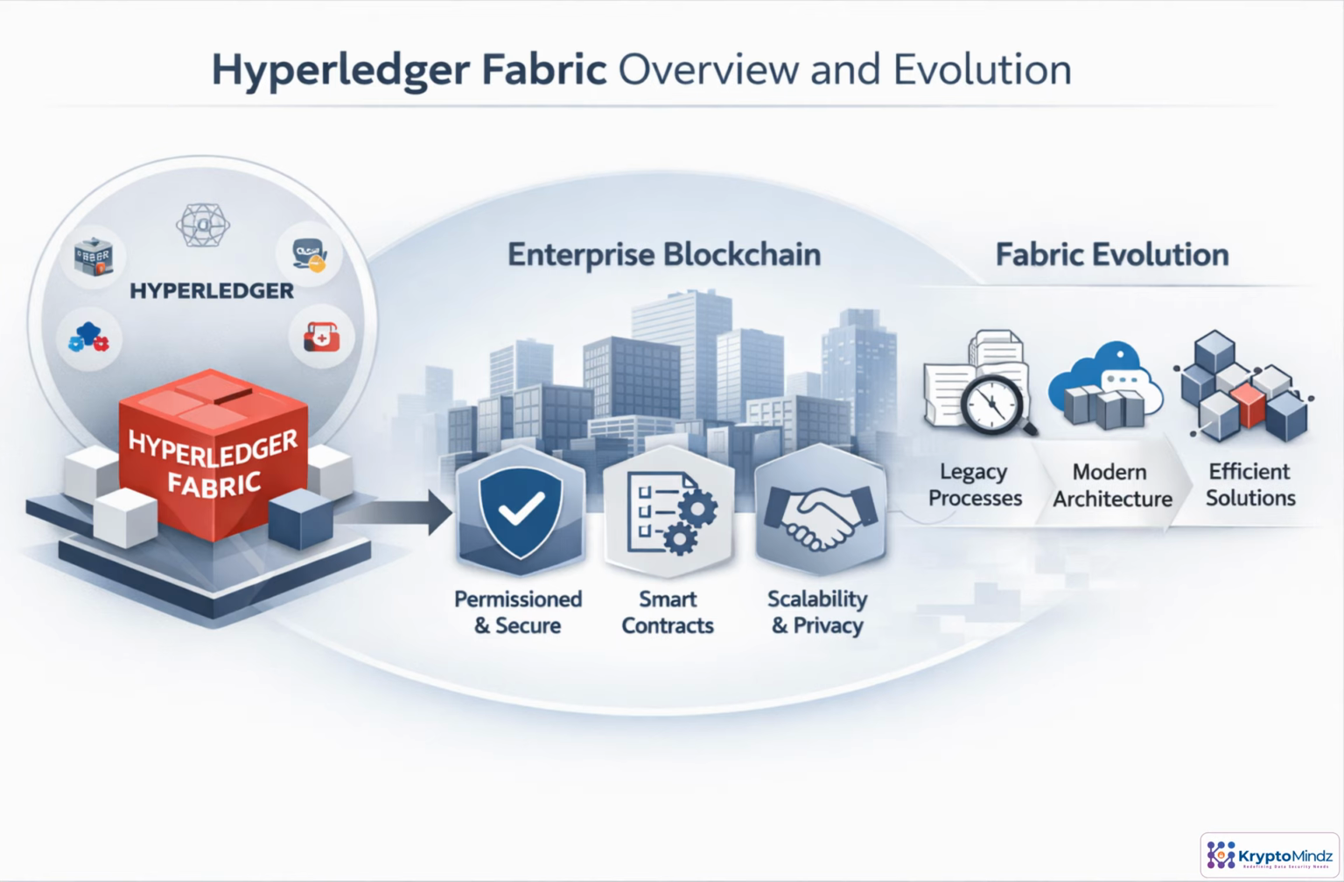Enterprise blockchain is about more than shared ledgers. It is about trust, control, privacy, and scale across real organizations. In this section, we will look at why Hyperledger Fabric became a leading enterprise framework and how its architecture has evolved.